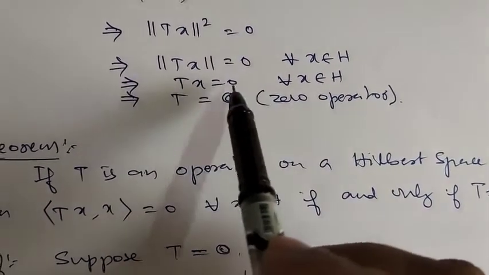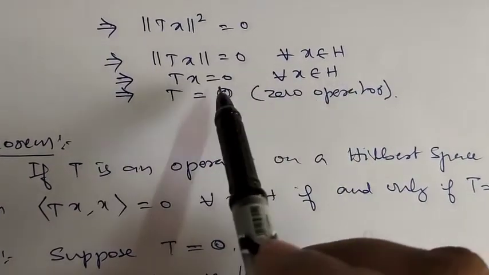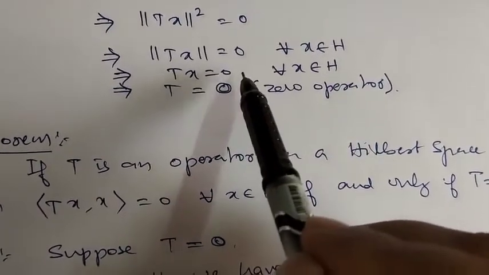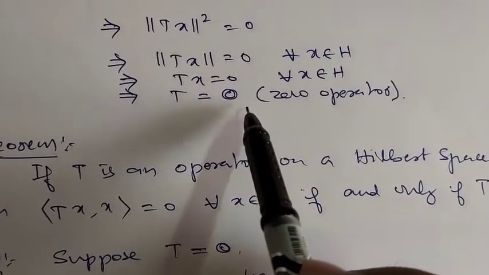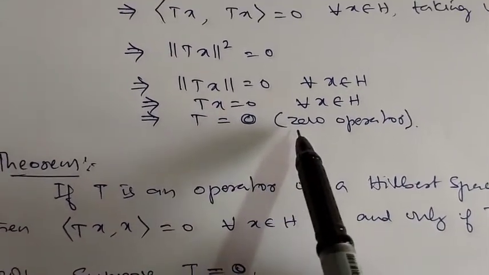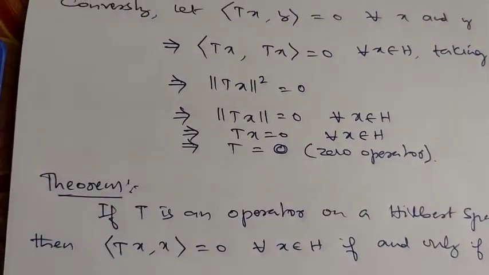Now T of x is 0 for every x belonging to H means T maps every element of H to 0. Which is that operator? That operator is nothing but the 0 operator. So T is 0. Okay. Next result.